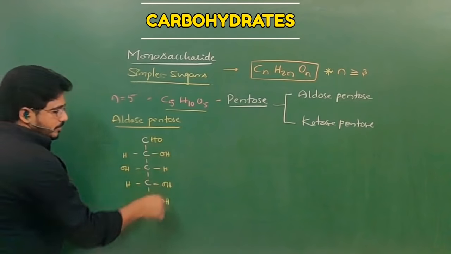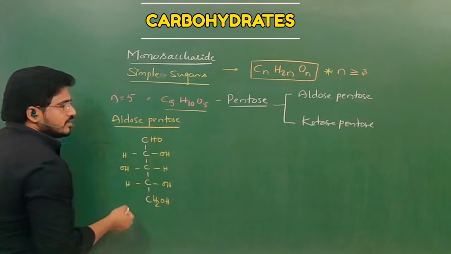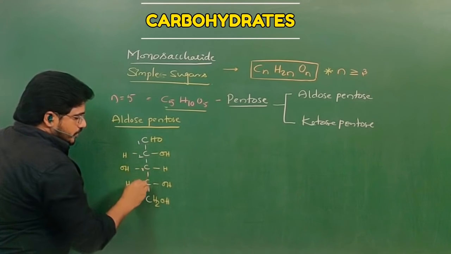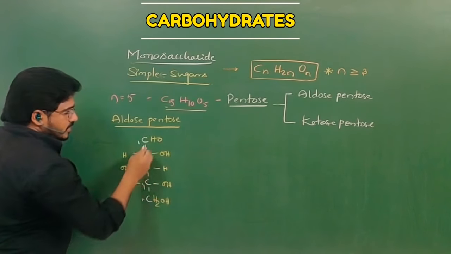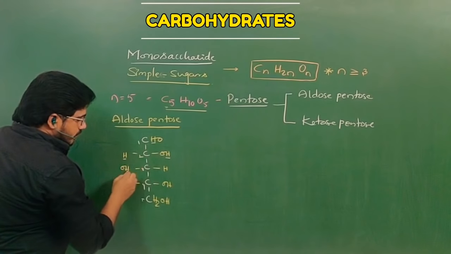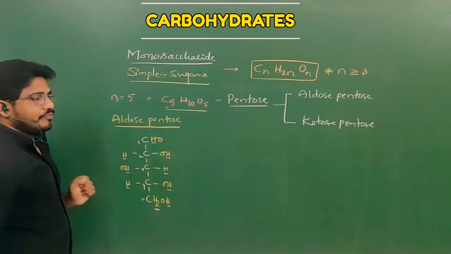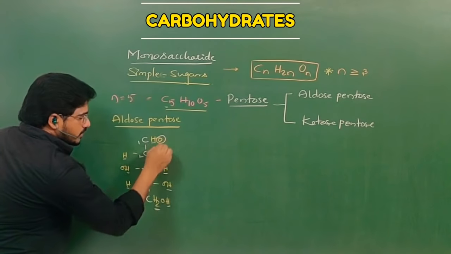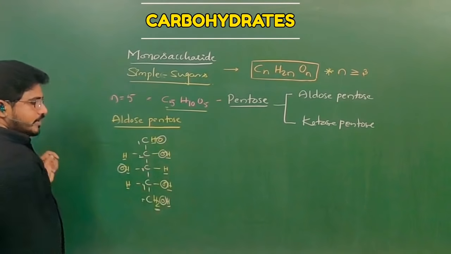We check the number of carbons, hydrogens and oxygens respectively against the chemical formula. Carbon number should be 5: 1, 2, 3, 4 and 5. Hydrogen number should be 10: 1 through 10. And oxygen should be 5: 1, 2, 3, 4 and 5.